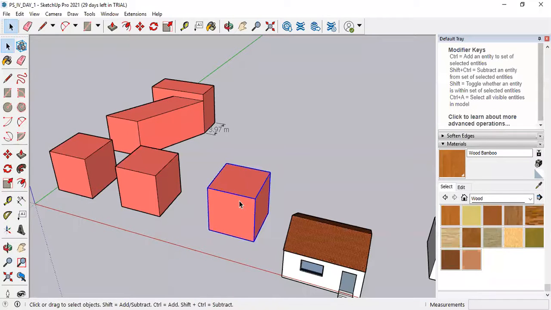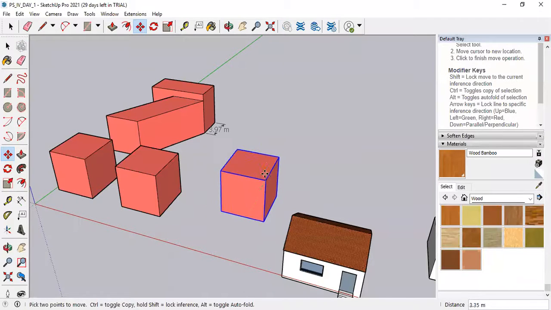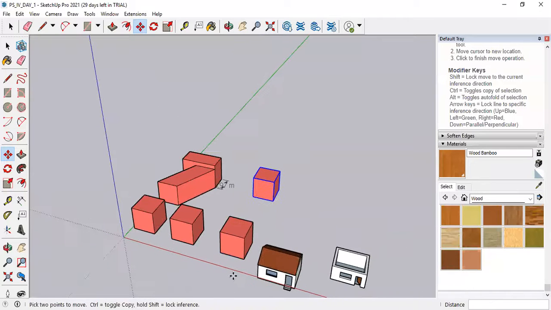Select this object. Select move command. Select any specific point from which you are going to move or copy that object. Suppose I will select this point. Chalo, let's change the point. I will select this point. Drag it on any of the axis. Now I am dragging it on green axis. So it will move the object. But if in case I want to copy the object, then I will just simply press control button. So it will make a copy of the same object and place it over here like this.